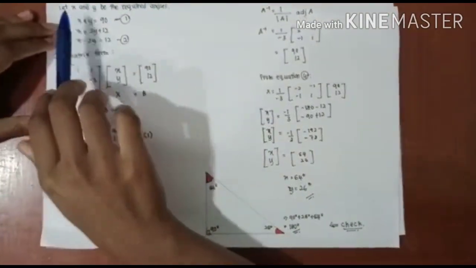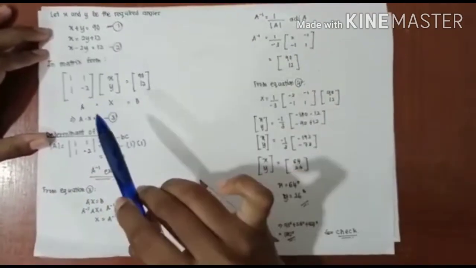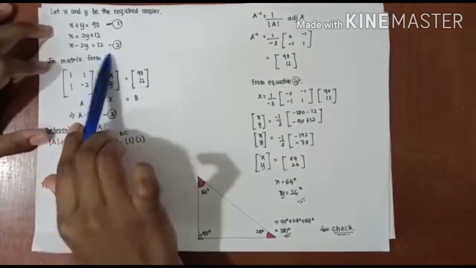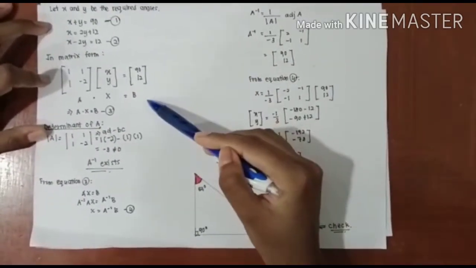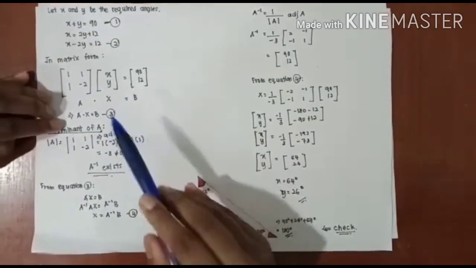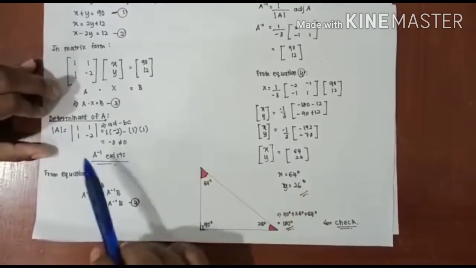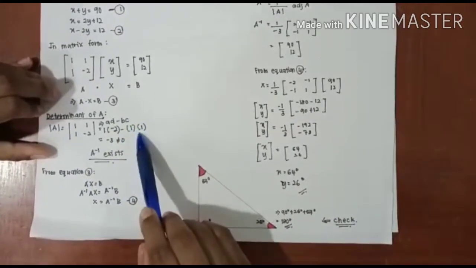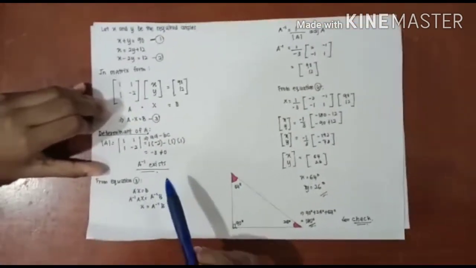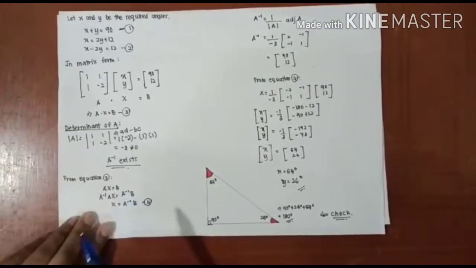So we let x and y be the required angles to be found. x plus y equals 90 degrees, which we already discussed, and we transform the second equation into x minus 2y equals 12 degrees, and we transform both equations into matrix form, where it will become AX equals B. We need to find our determinant in the way of AD minus BC, and from this we get to know that negative 3 is not equal to 0, where we found out that A inverse exists.